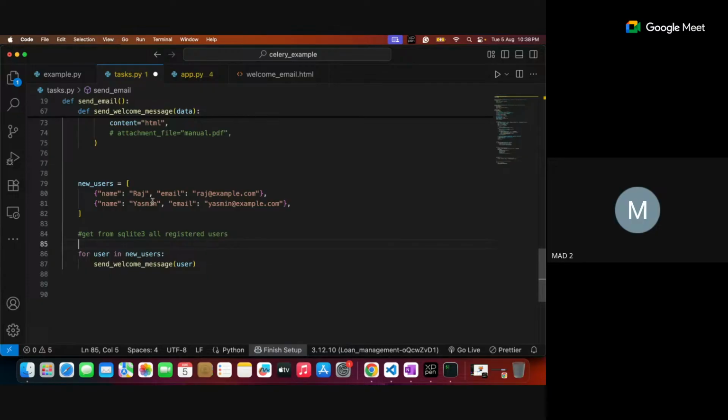Once we got it, we put them as a dictionary, and then we call this particular function. That's it, nothing else. Because it's a hard-coded dictionary. Instead of a hard-coded dictionary, we try to get the data from the SQLite database.